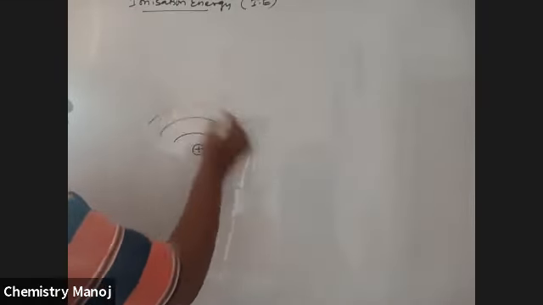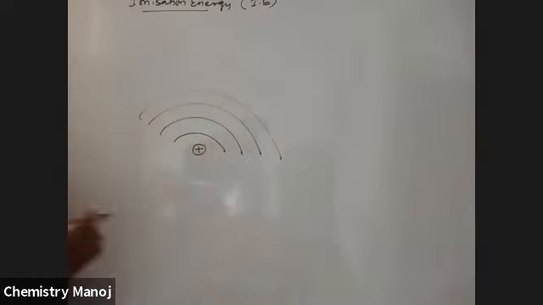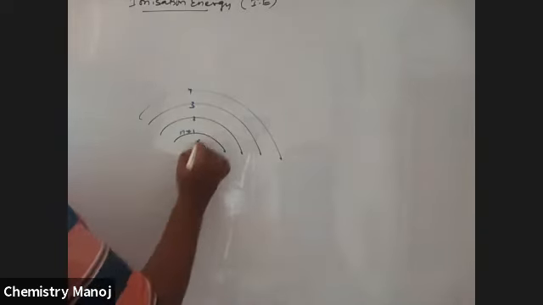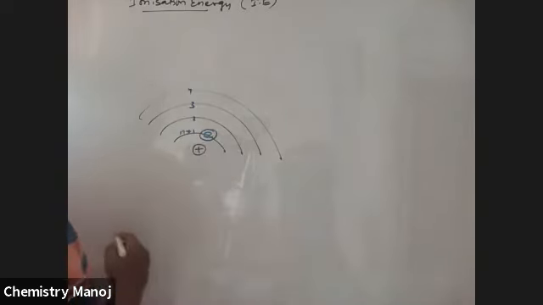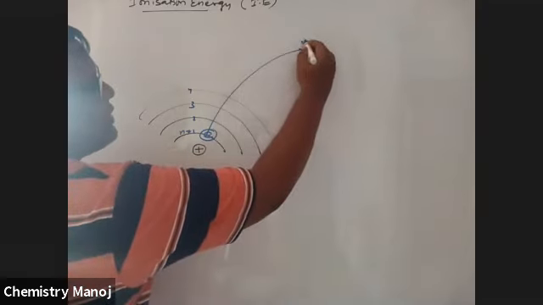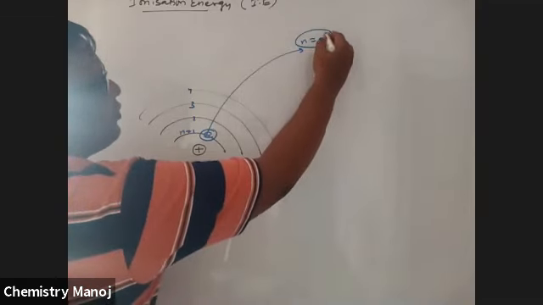See here, this is the nucleus. These are the different orbits, where n is equal to 1, 2, 3, 4. When the electron is present in the first orbit, I am going to remove this electron from n equal to 1 to n equal to infinity.